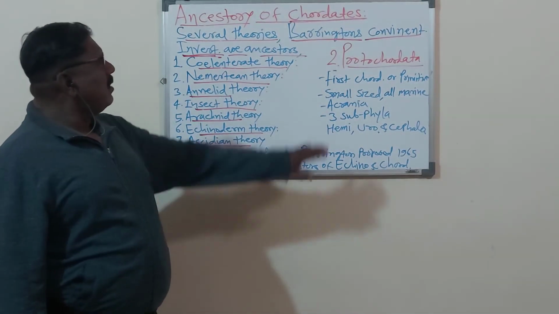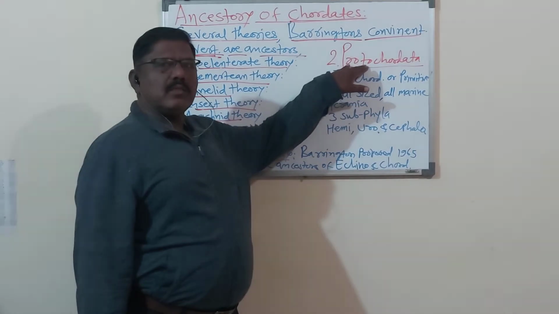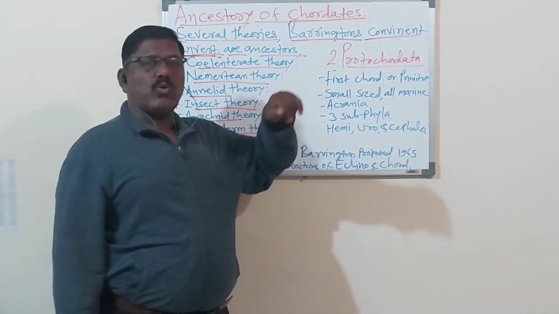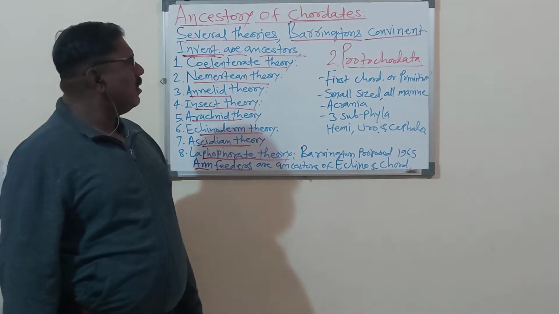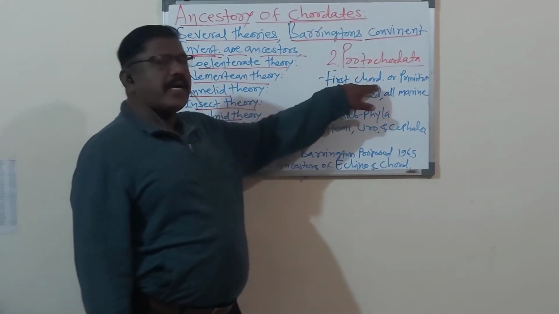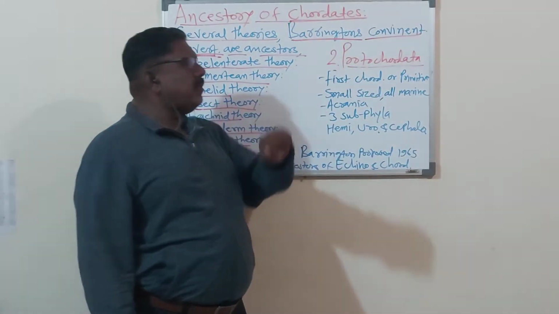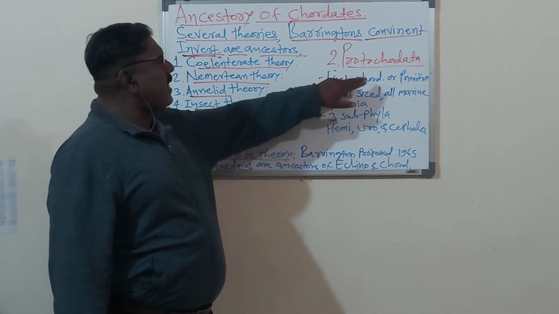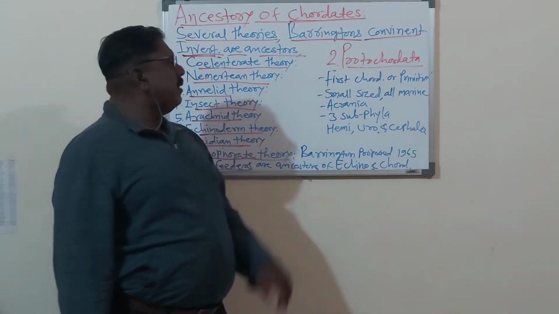So remember, this is called protochordata or protochordates. Protochordata are the first chordate or primitive animals.